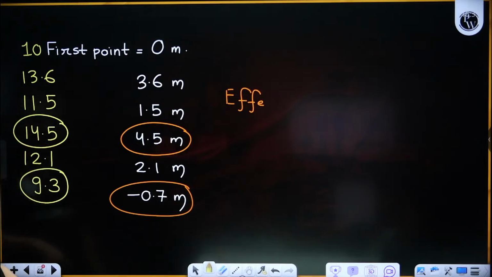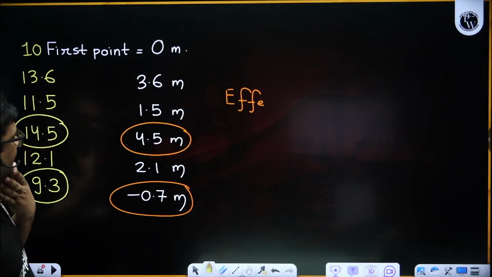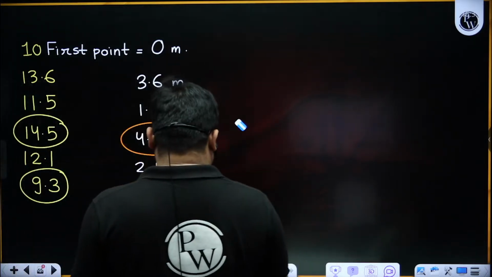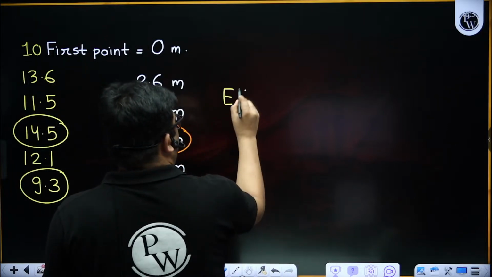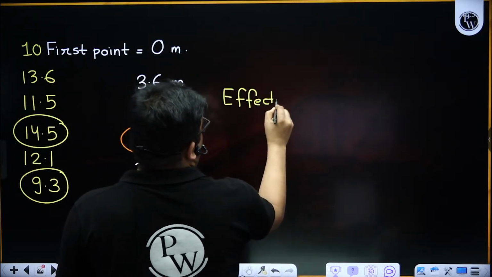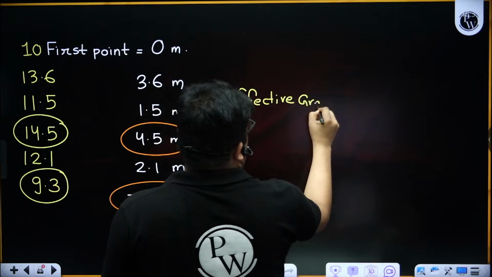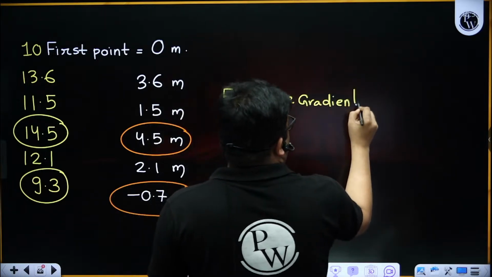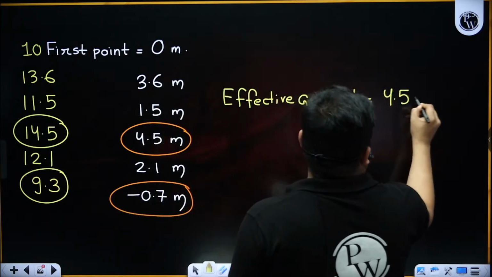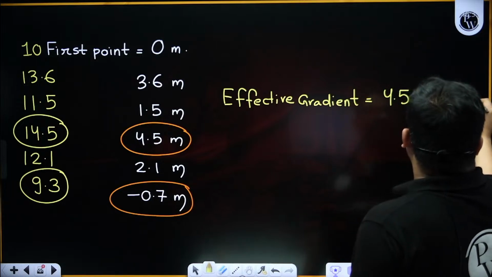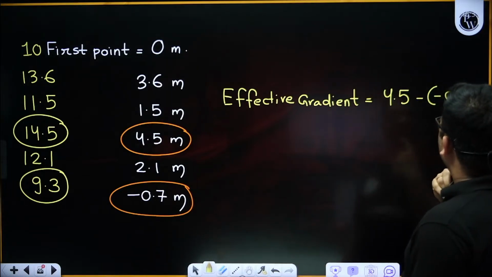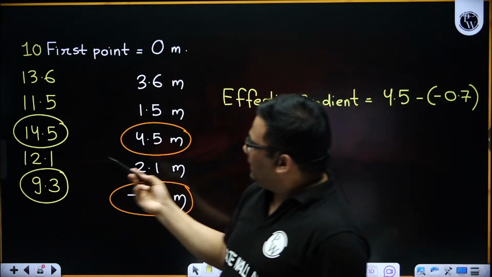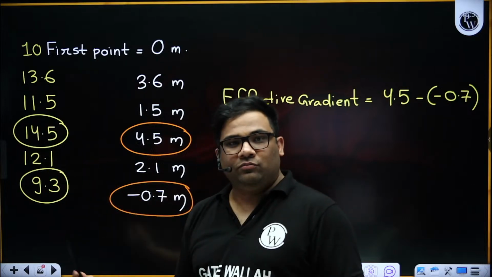The difference will be the same only, right? When I am taking the effective gradient, the difference will be highest point minus lowest point. Here you get 5.4.